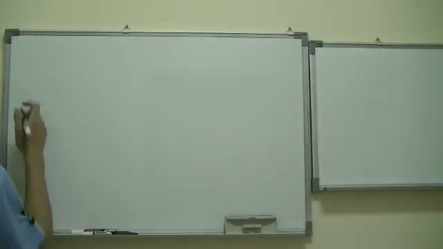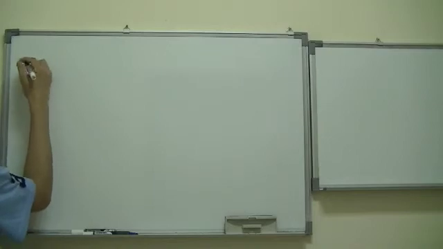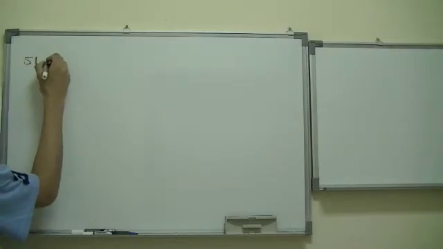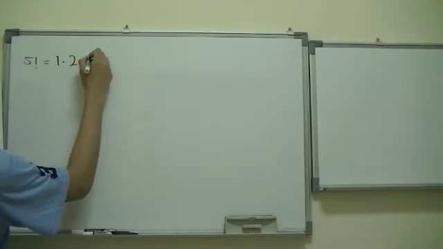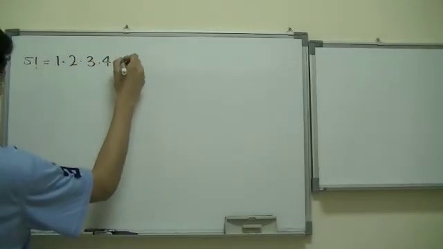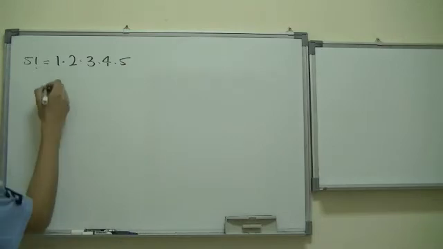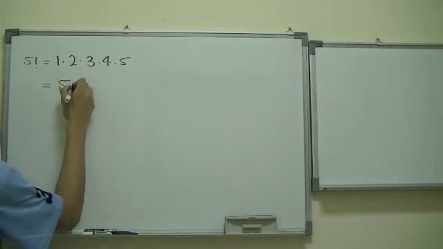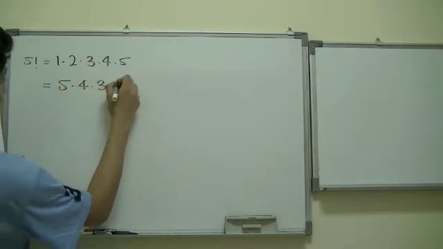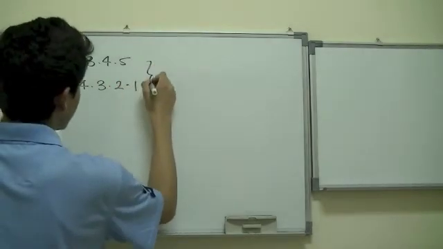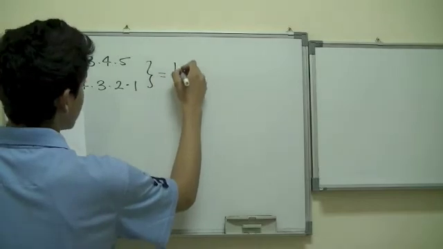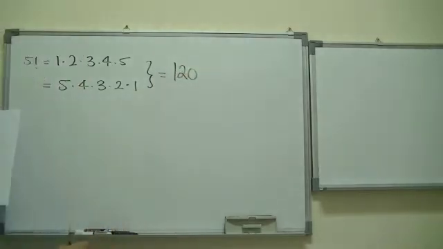A factorial notation can look something like this: 5 factorial, which basically means 1 times 2 times 3 times 4 times 5. Or you can write it backwards, 5 times 4 times 3 times 2 times 1. Either way, you're going to get the same answer, which is 120.